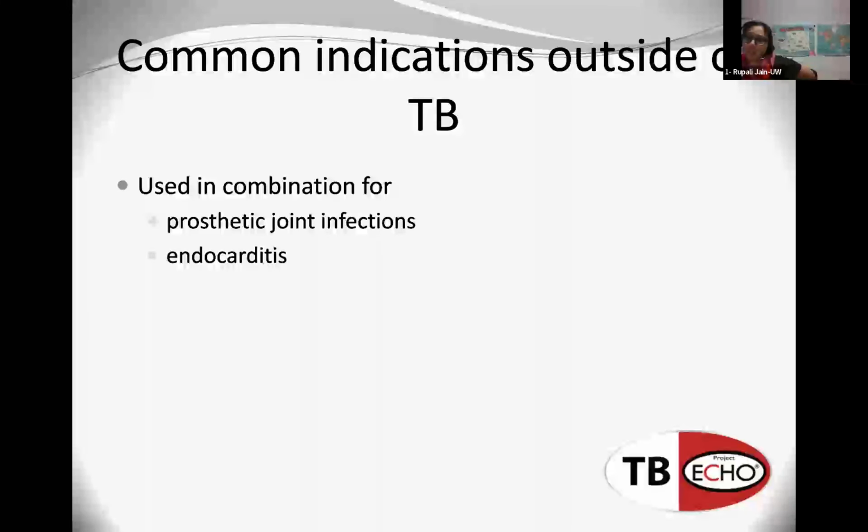The other indications you might have patients on outside of TB, I will say we use it a lot in combination for prosthetic joint infections, and often for endocarditis. These therapies can be quite lengthy, up to 6 months of therapy. So clinicians who manage these patients are often dealing with the drug-drug interactions with rifampin. And sometimes, as Dr. LaCourse will know, we opt not to use rifampin for some of these cases because of the significant drug-drug interactions. So you are not alone.